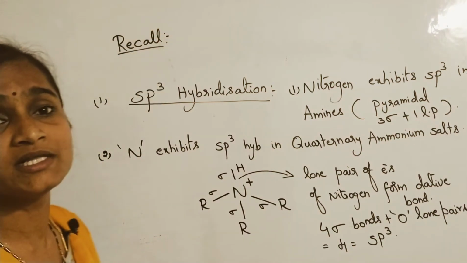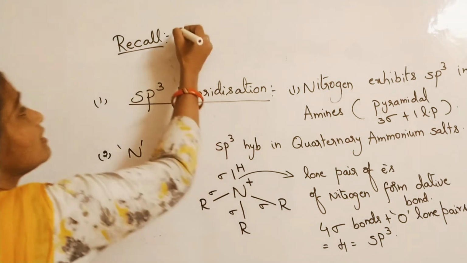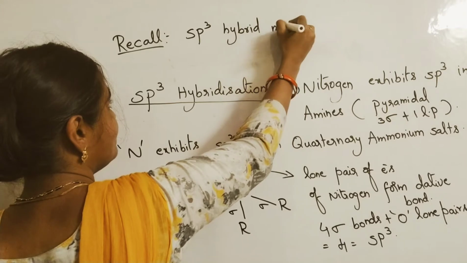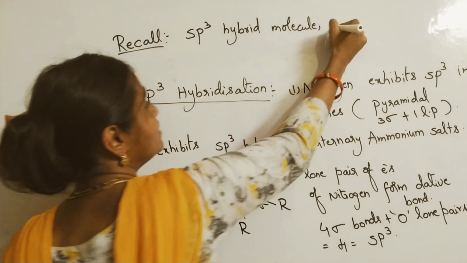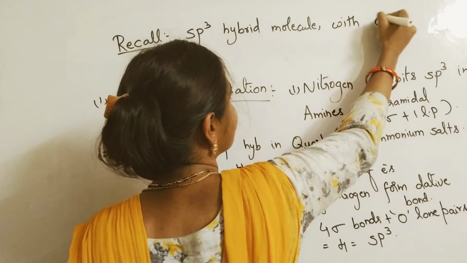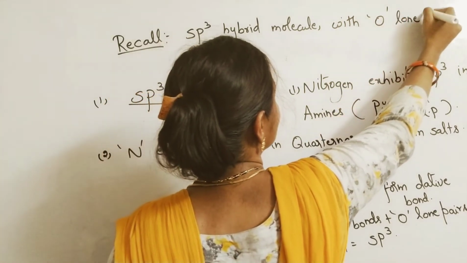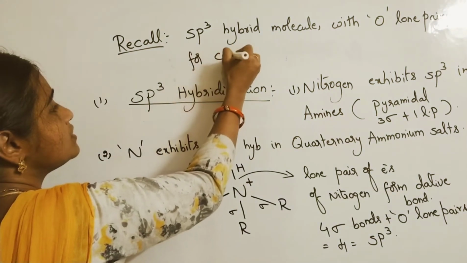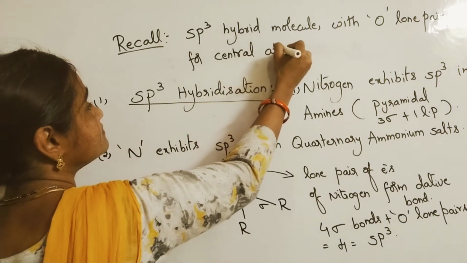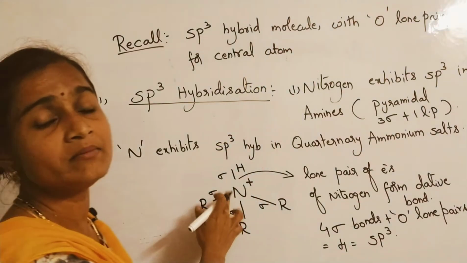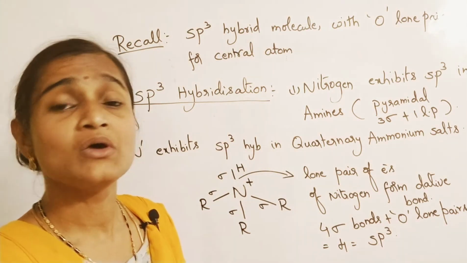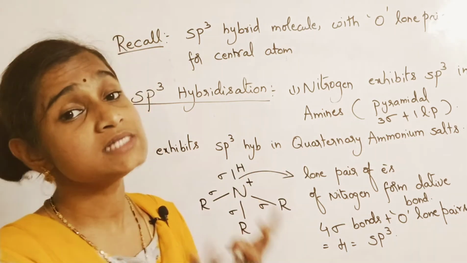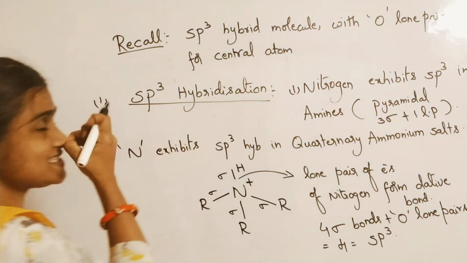What is the point to be recalled? An sp3 hybrid molecule with 0 lone pairs for the central atom. Here nitrogen is the central atom and it is not having lone pairs because the lone pair is being involved in dative bonding. Dative bonding is considered as sigma bond only. So please understand the point carefully.